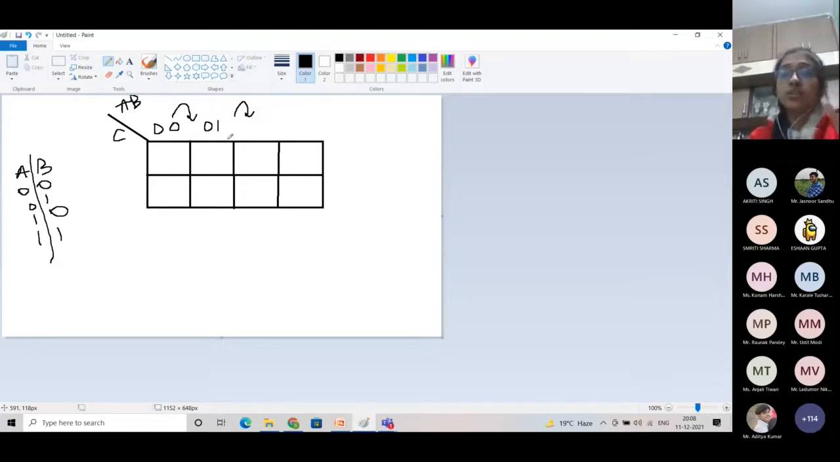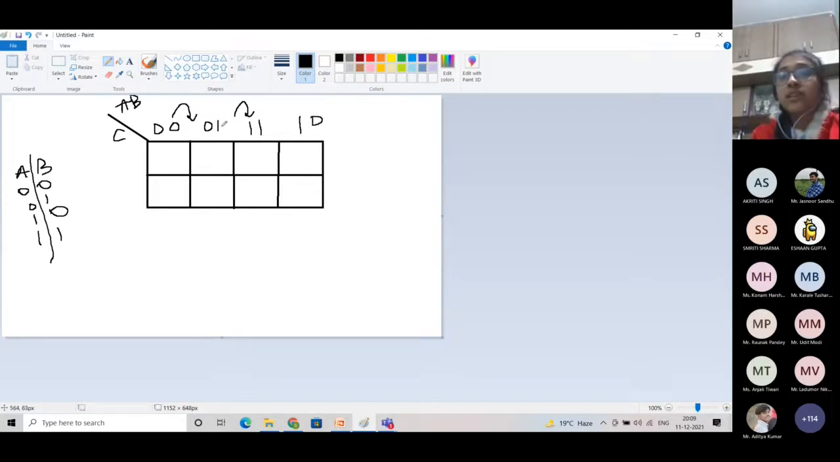And this property is used in a K-map to minimize our equation. Fine. So we will always write our adjacent element in this form, that they will only differ by one bit, not more than one bit. Otherwise, our K-map will not give us the right answer. So after 0 1, we will write here 1 1. And after 1 1, we will write 1 0.